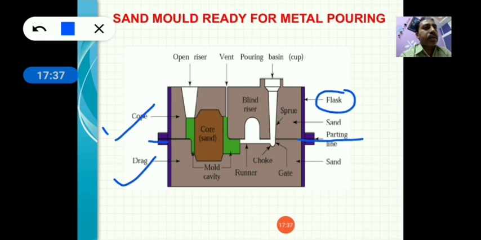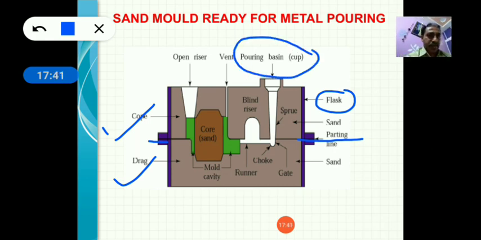This is the pouring basin. So a new casting term is pouring basin. Pouring basin is nothing but a small cup through which you can pour the molten metal. So it is a space through which you can pour the molten metal.